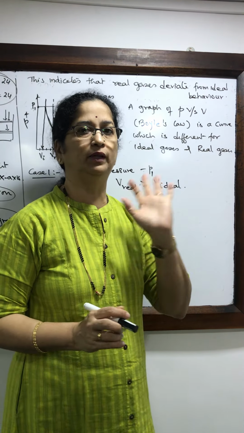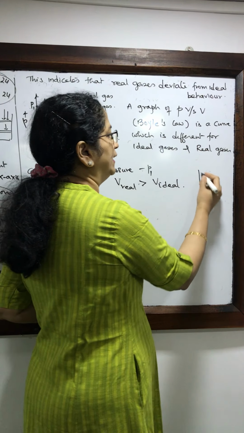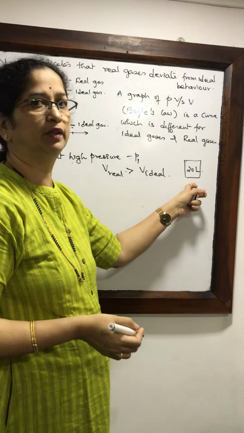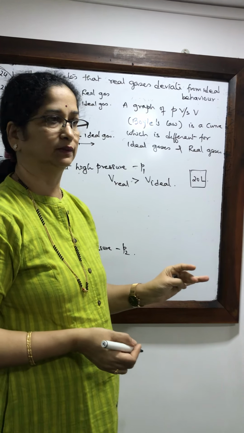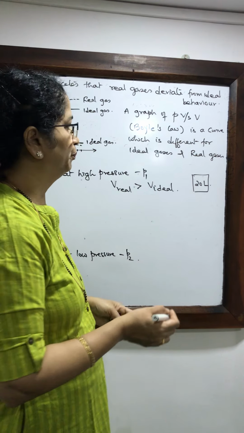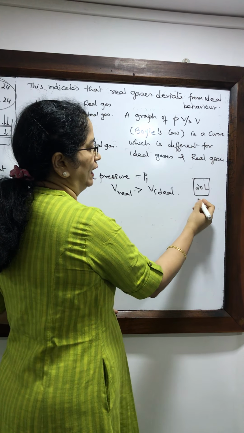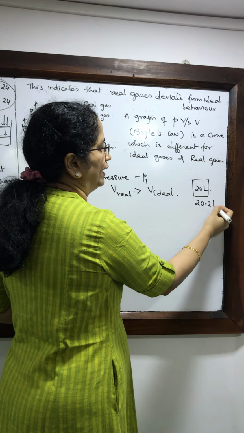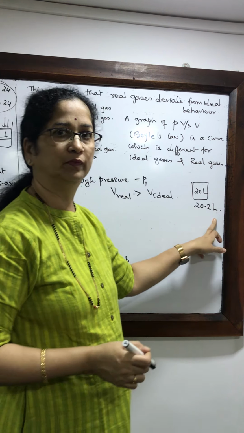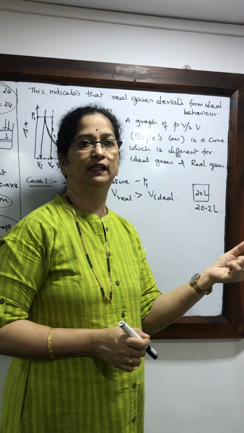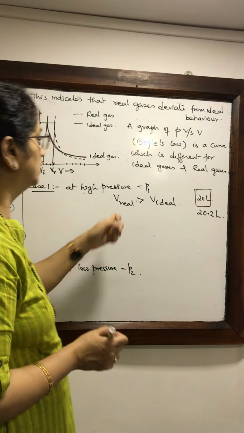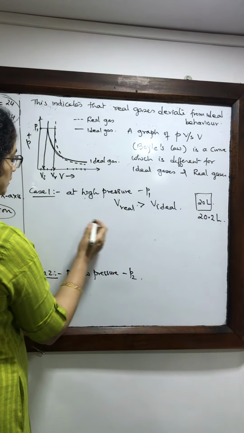Let us take a simple example. Suppose we have an ideal gas occupying 20 liters at a certain temperature T, say at room temperature. But if you put the real gas into it, then instead of 20, it will occupy 20.2 liters. It will occupy a larger volume. It will not fit into this 20 liters. It will require more space. That means here there is more repulsion.